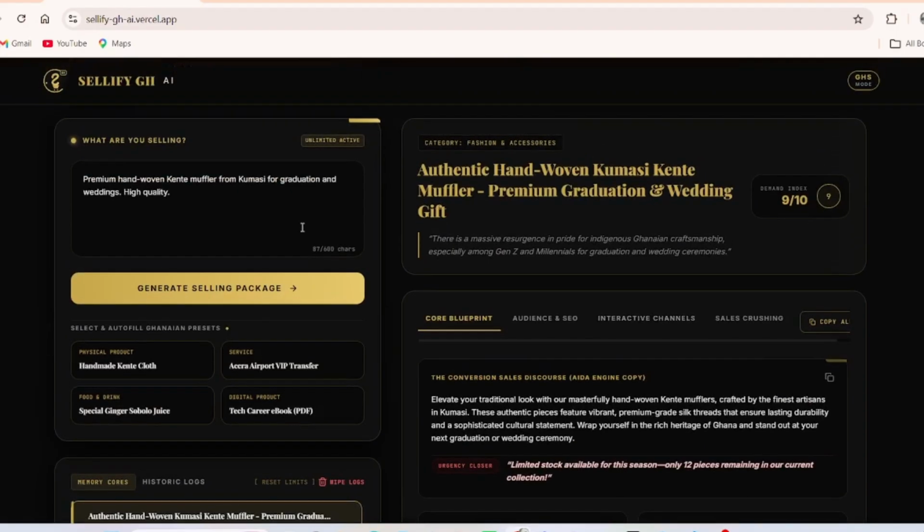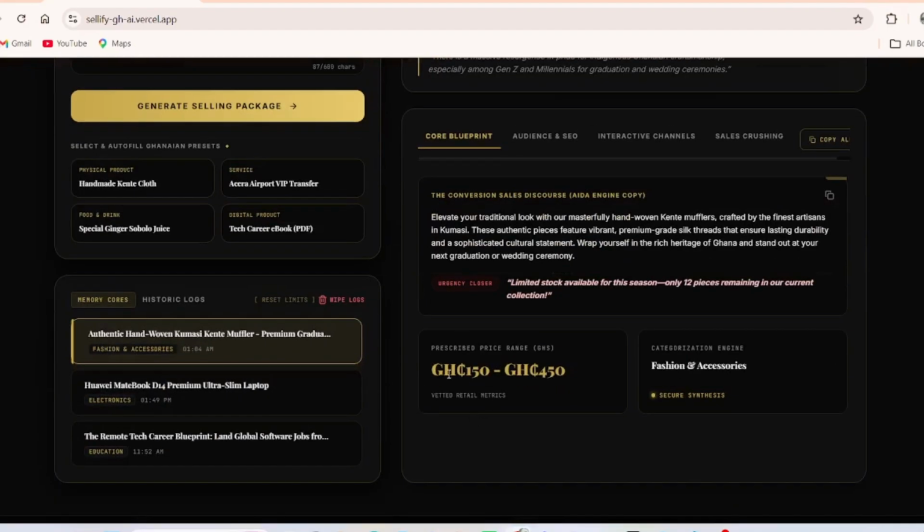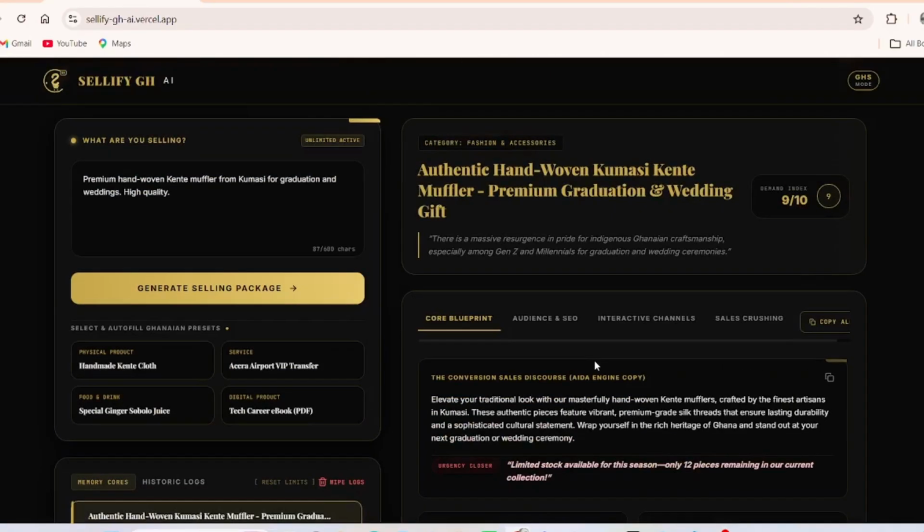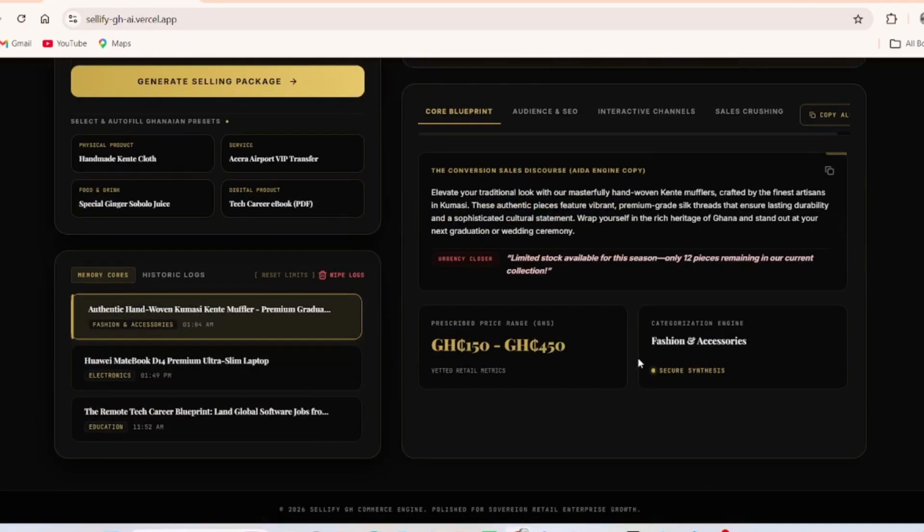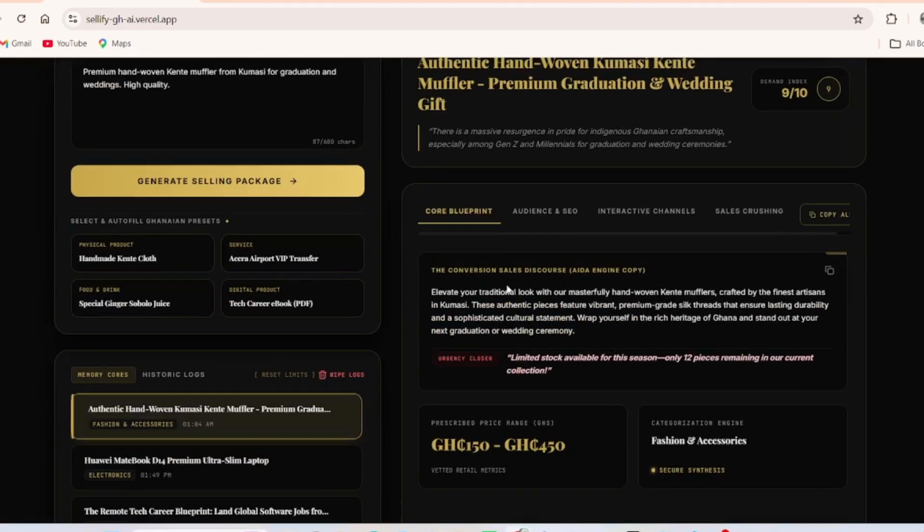So after generating a selling package, it will generate a price in Ghanaian cedis. As you see, it has given a range of 150 Ghana cedis to 450 Ghana cedis, and it has categorized the product as fashion and accessories, because our caption was kente for graduation and weddings. So basically it's fashion and accessories. So here's our core blueprint of how we want to make our customers be in line with our product.